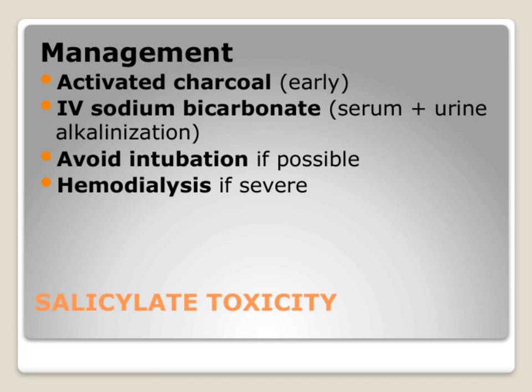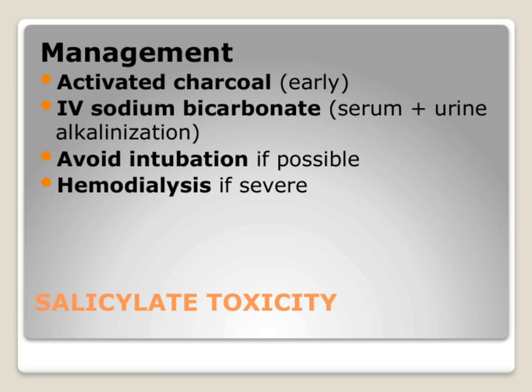It's important to avoid intubation if possible, because airway management can be tricky in these cases, especially if the patient is agitated or vomiting. We want to minimize risks associated with airway compromise. However, in severe cases where toxicity is significant, hemodialysis becomes a crucial option.